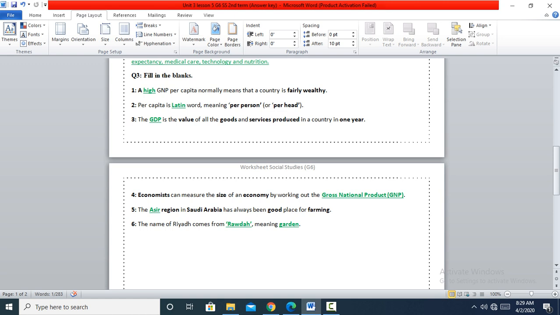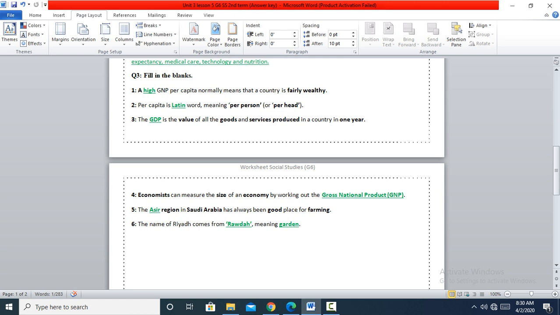Economists, like people who work in the field of economy, business, and money, can measure the size of an economy. How? By working out the gross national product. So, if you want to know how much the economy is, or whether it is strong or not, you can go to the gross national product and see its size. Okay.